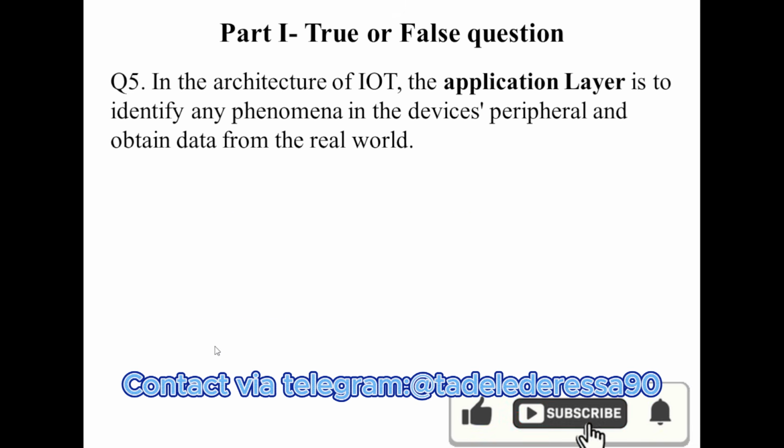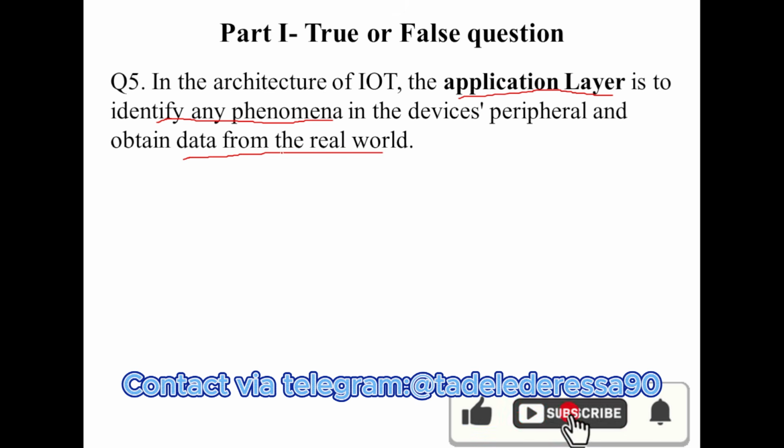Question number 5. In the architecture of IoT, the application layer is to identify any phenomena in the device and obtain from the real world. This is wrong.